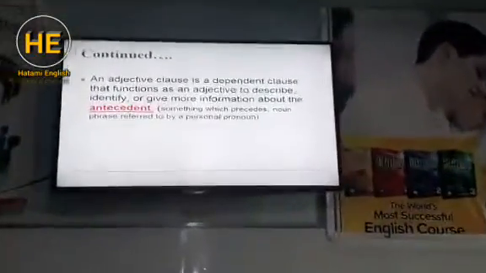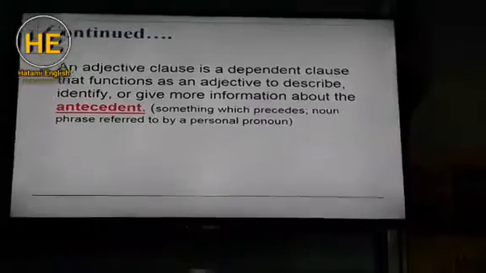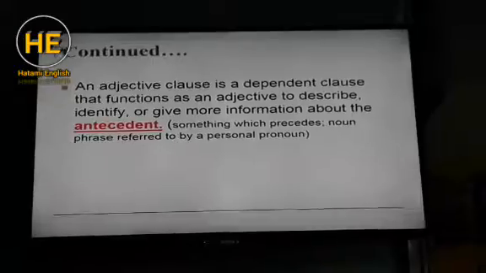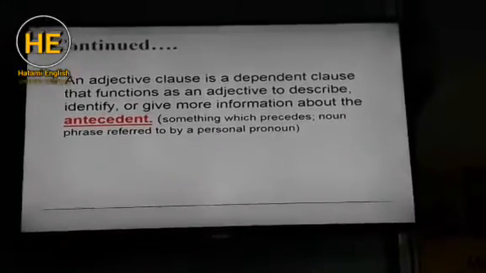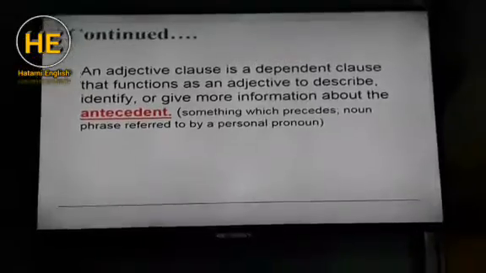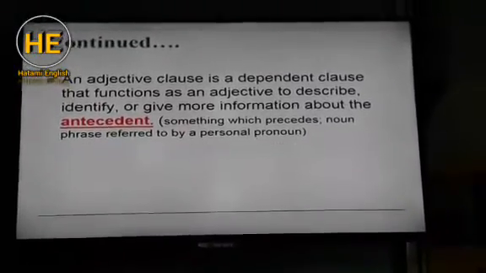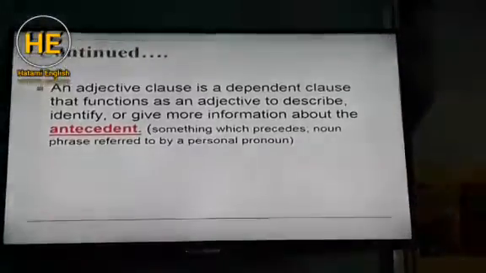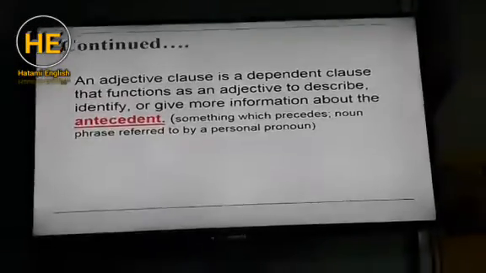On the screen, if you see, here is written the definition of adjective clause, as I mentioned in the past. Again, I want to read this one. An adjective clause is a dependent clause that functions as an adjective to describe identity or give more information about the antecedent. Okay, it means it gives information about the antecedent. Antecedent means nouns, pronouns, the things that are possible to describe. Those describable words are called antecedents. Here it is written, something which precedes a noun phrase referred to by personal pronouns. Okay, these can all be antecedents.